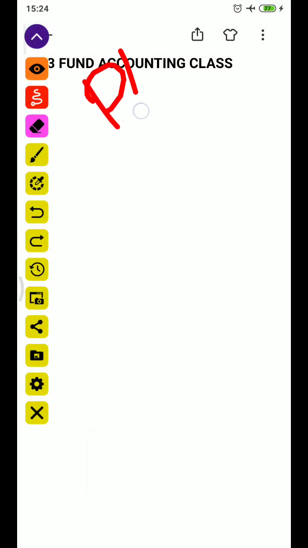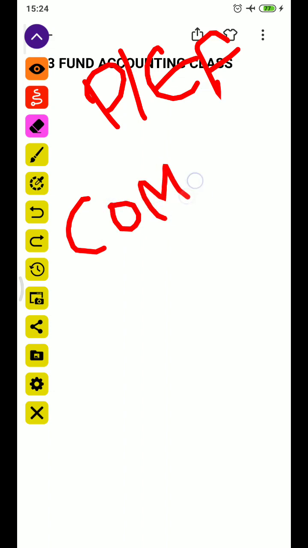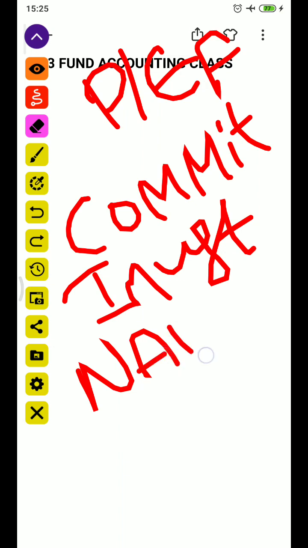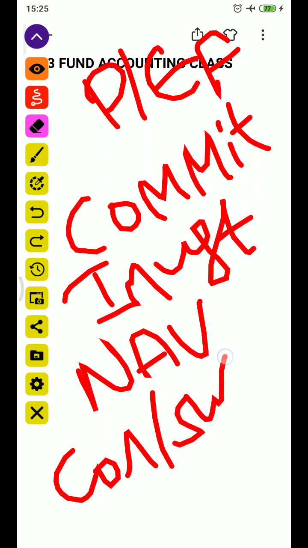So for these PE funds, what methods are there for calculating the management fee? One may be commitment based, or one may be invested capital, or one may be NAV based fee, or one may be a conversion method or switch based method, or one may be a fixed amount per year.